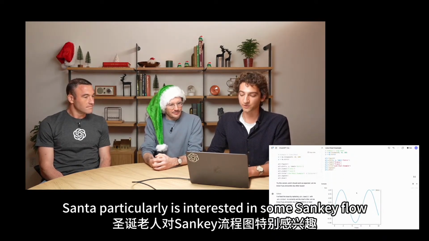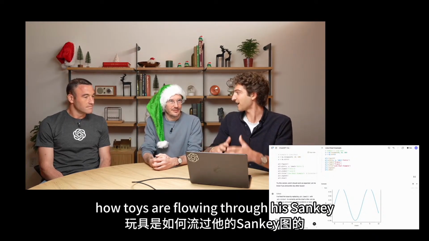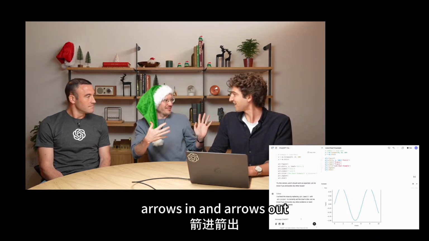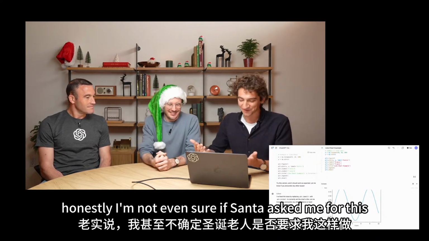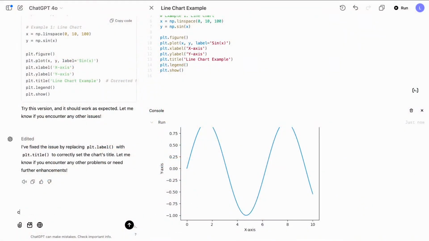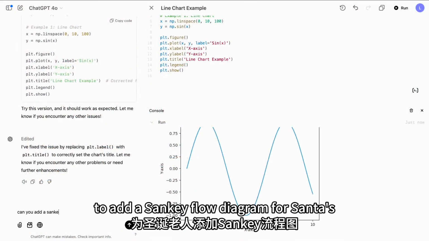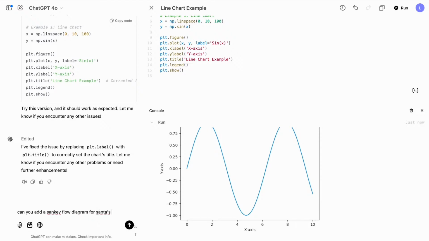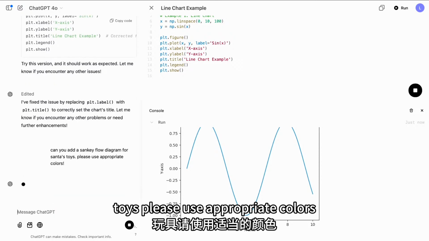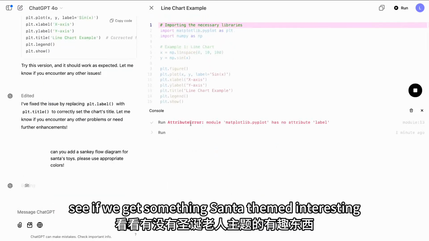So Santa particularly is interested in some Sankey flow diagrams to kind of track how toys are flowing through his... Sankey, those are the ones where there's like arrows in and arrows out? Honestly, I'm not even sure. Santa asked me for this. Yeah. I'm trying to learn. He's always challenging us. I'm going to ask ChatGPT to add a Sankey flow diagram for Santa's toys. Please use appropriate colors. See if we get something Santa themed.